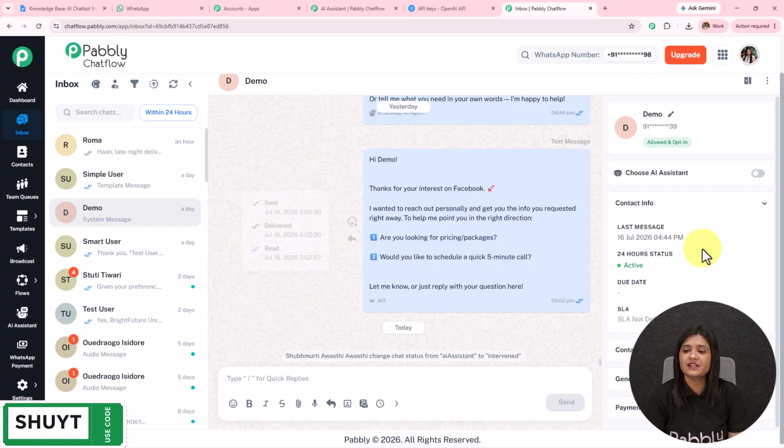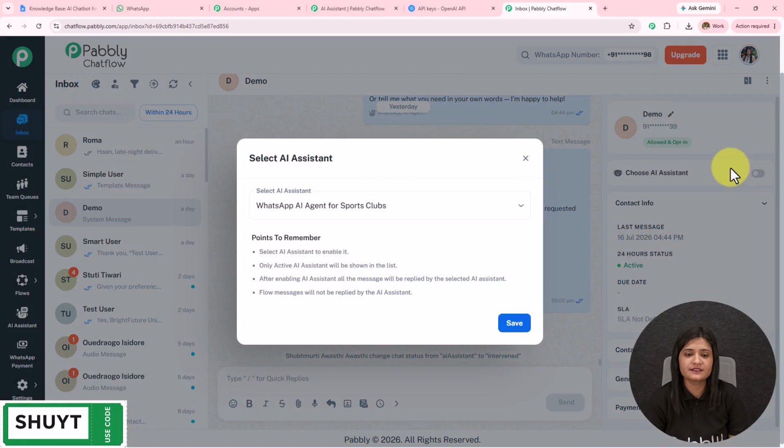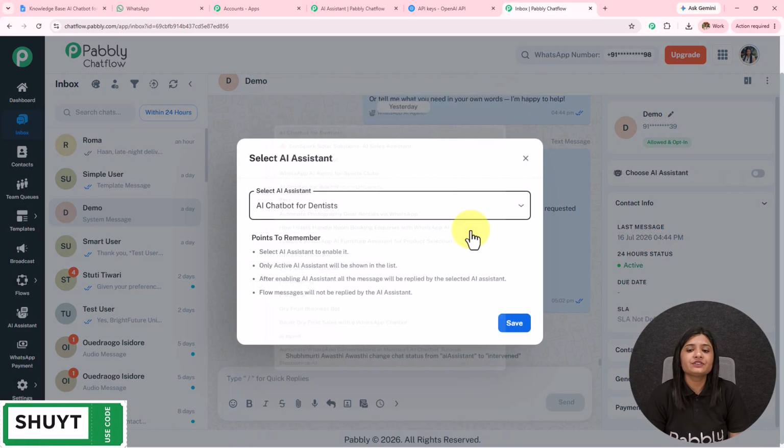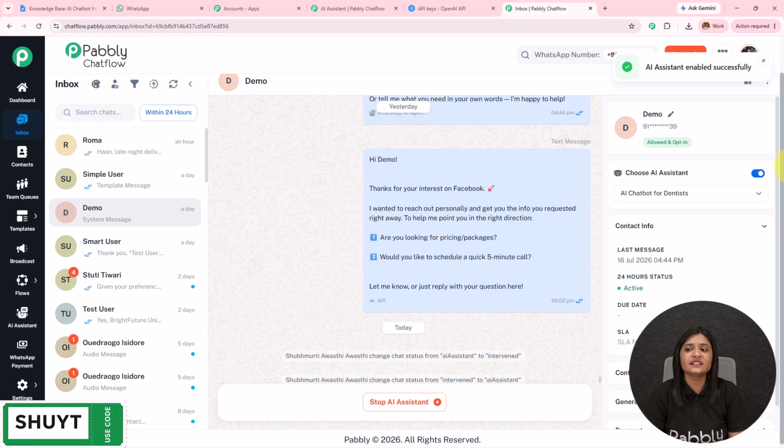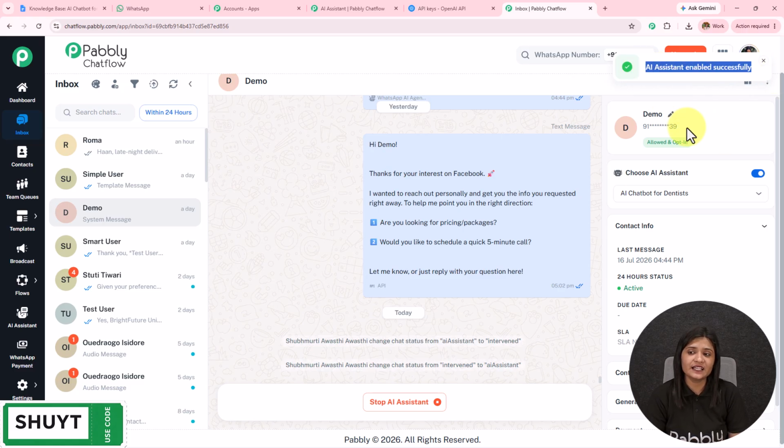Here I've done it towards my chat. I simply have to toggle on this choose AI assistant, select the AI assistant which I've just created, and simply save. Now this AI assistant has been assigned to this particular chat. But doing this manually for a particular chat is very time consuming, so what we can do is assign the AI assistant to a particular group of contacts or to all the contacts.